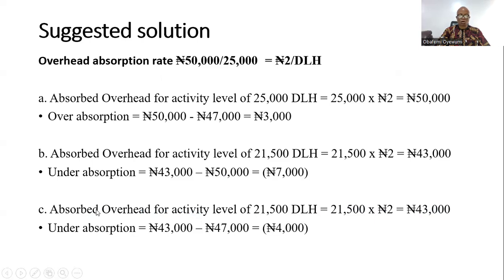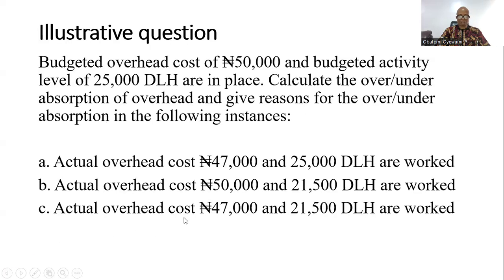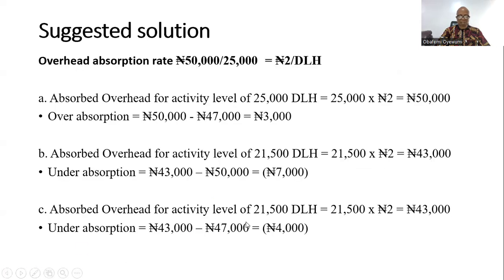To know whether it's under or over, you deduct the absorbed overhead from the actual overhead that you have incurred. In this case the actual overhead is 47,000, so the absorbed 43,000 against the actual 47,000 means you have an under absorption. So that's how to calculate our overhead absorption.